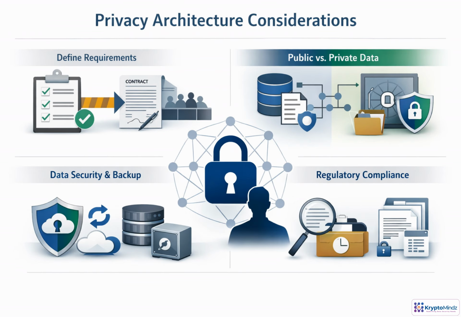Privacy needs to be designed before production contracts are written or participants are invited. Start by classifying the data. What can be public for coordination and what must remain confidential? Then define visibility rules, so each party sees only what they are entitled to see. Operational controls matter as well, including key management, monitoring, backup, and recovery. Finally, map regulatory duties early, such as audit access, retention limits, and data minimization. Privacy is architecture, not decoration.